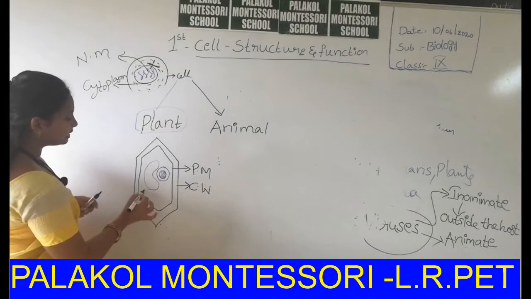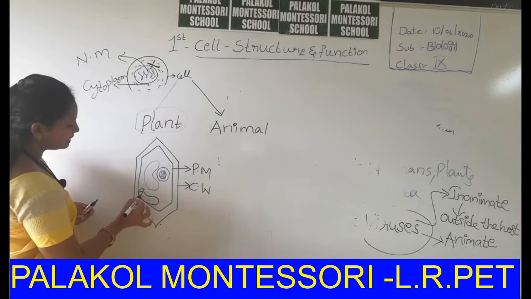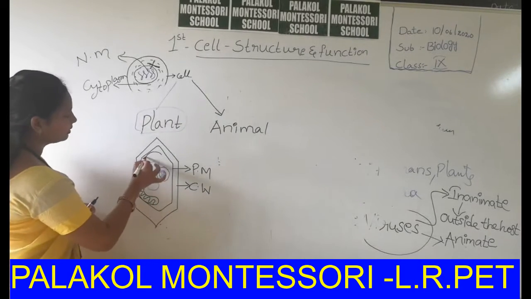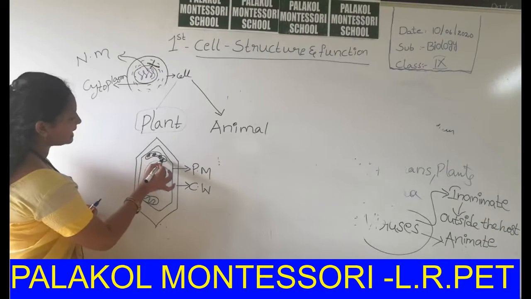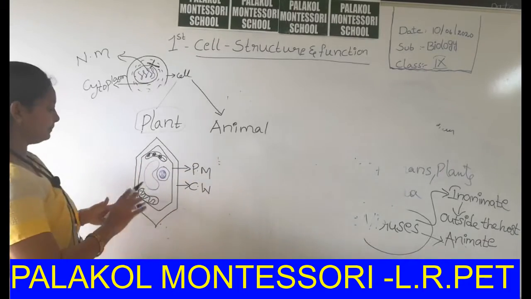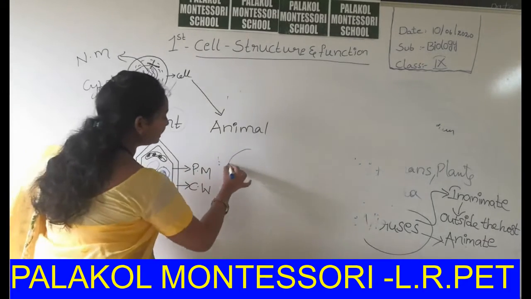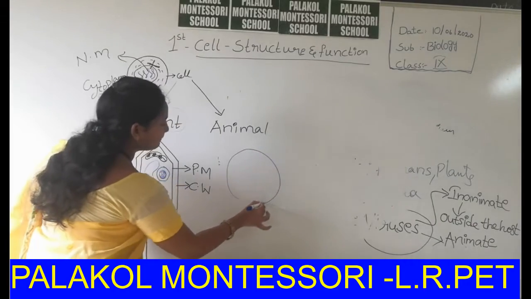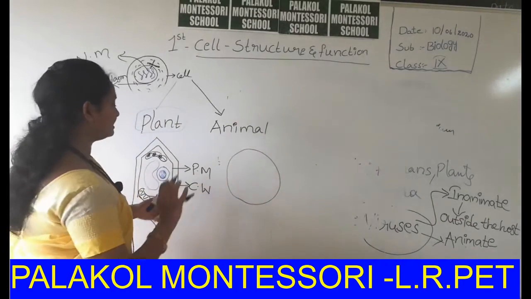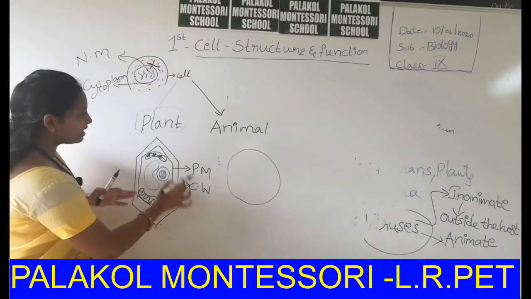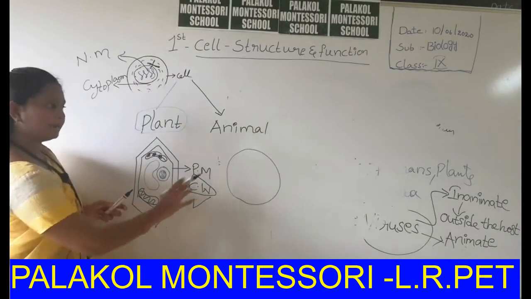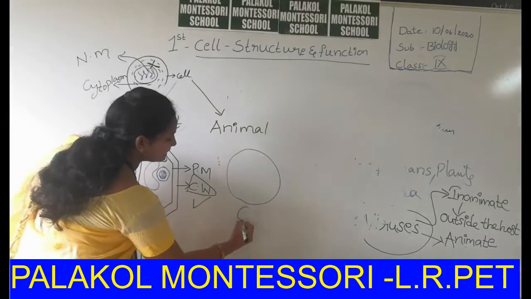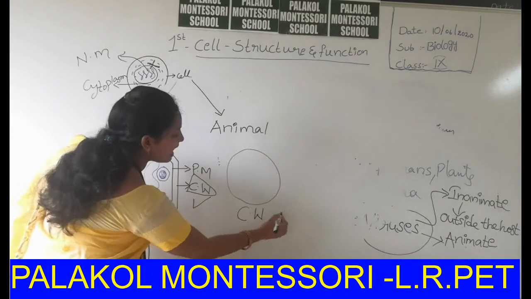Along with these, so many cell organelles are present, like mitochondria and chloroplast, inside the plant cell and animal cell. But the differences between plant cell and animal cell are: in plant cells the cell wall is present, but in animal cells the cell wall is absent.